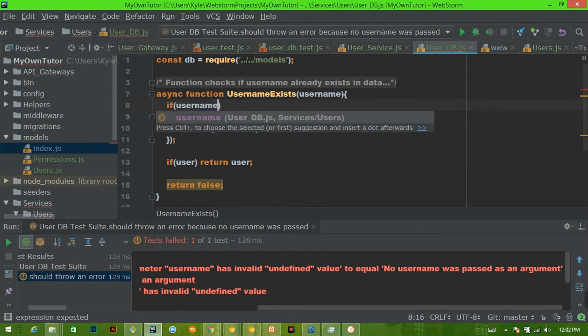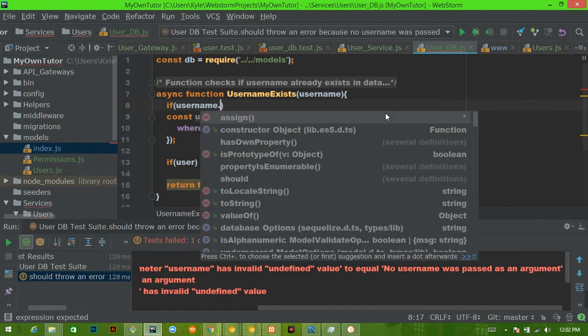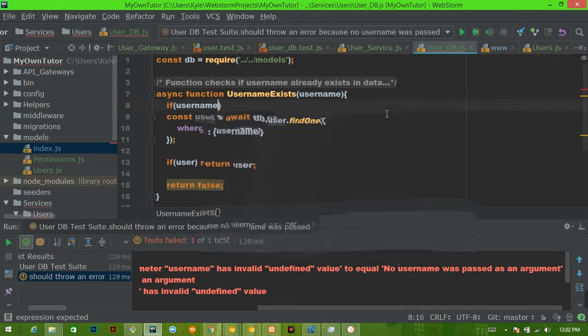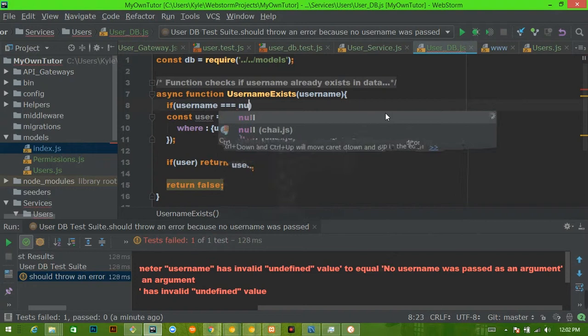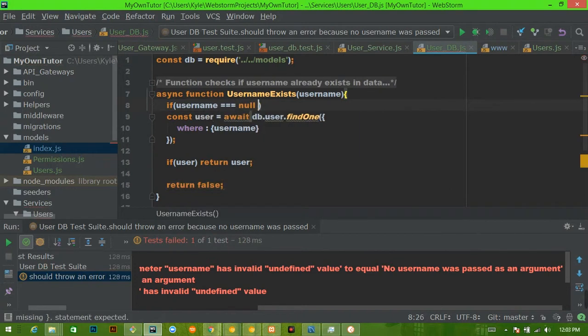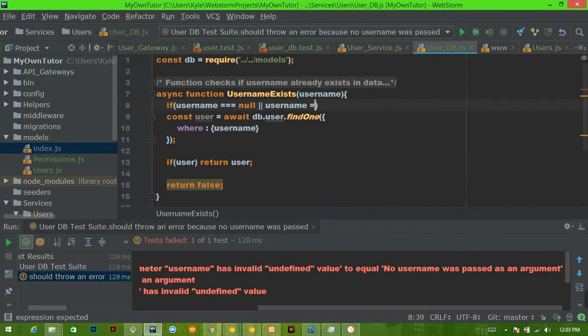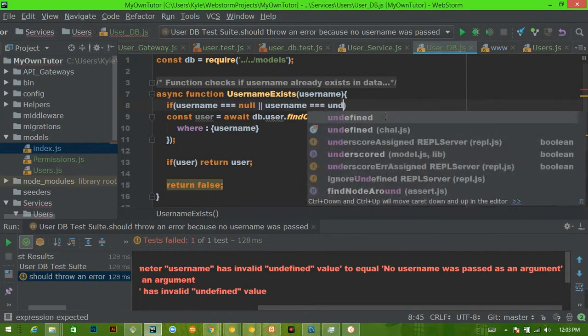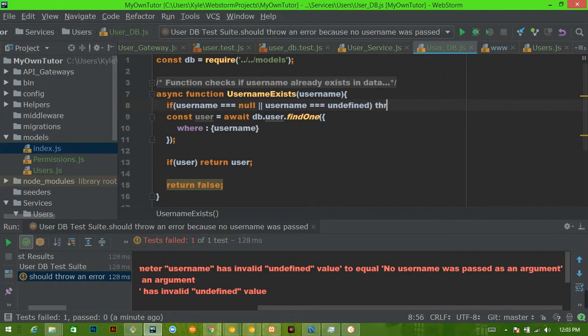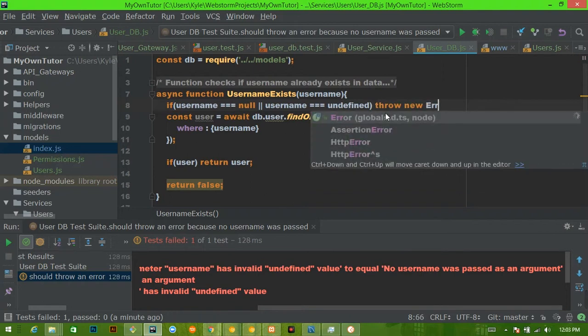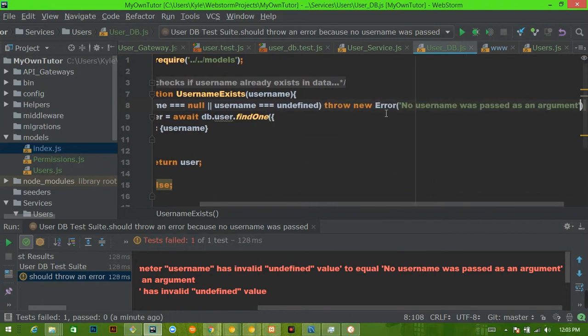So if username equals null or username equals undefined, throw new error and paste in that string.